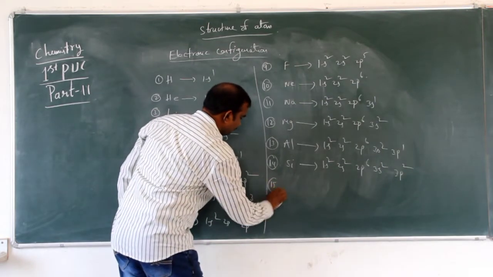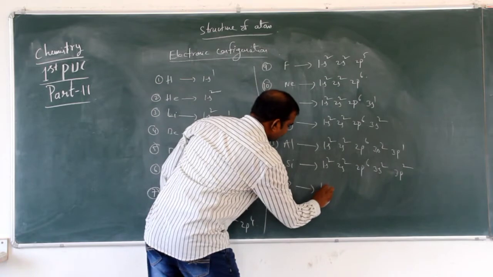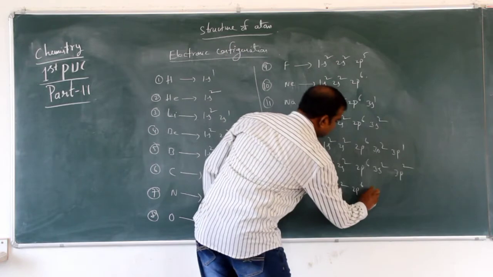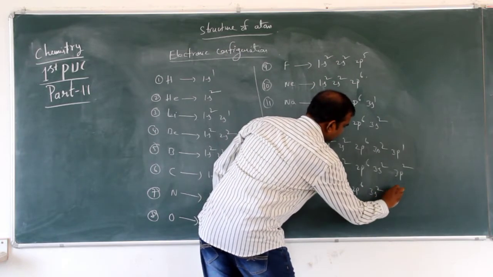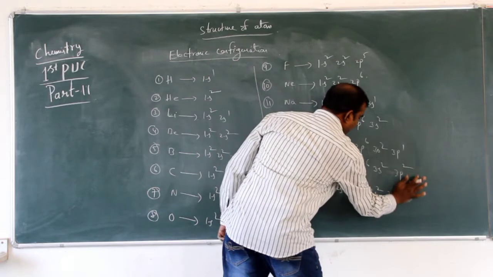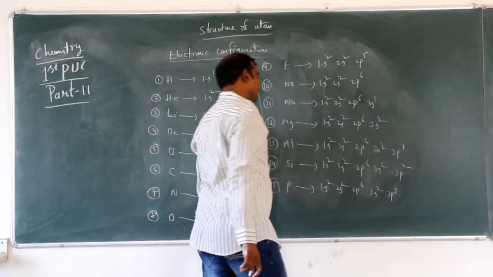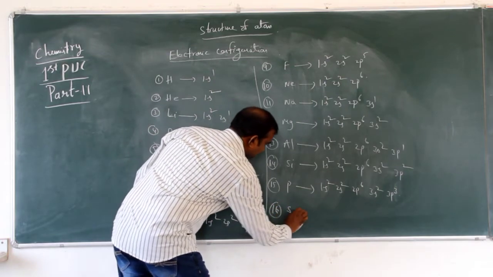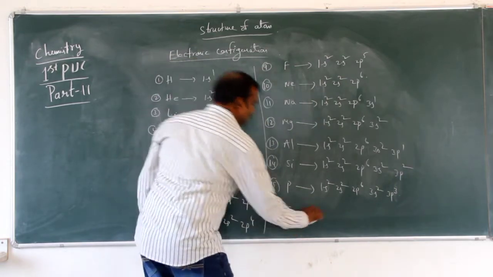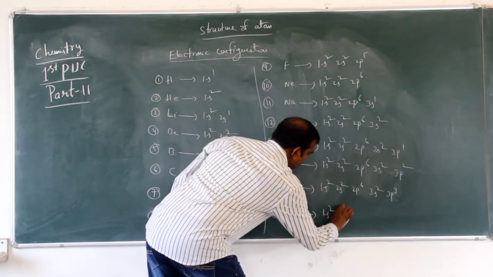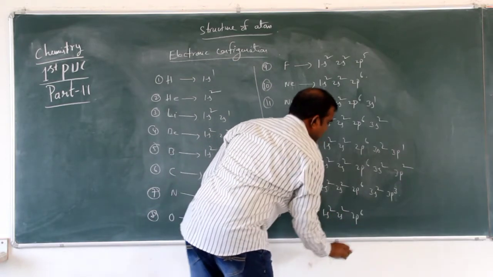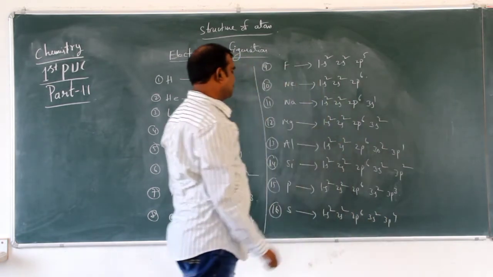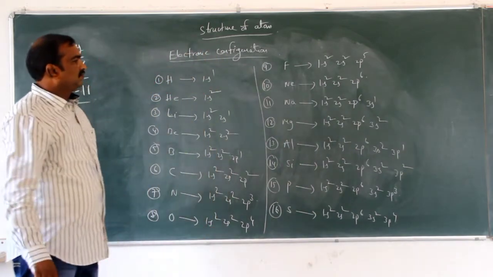Next, phosphorus 15. So 1s2, 2s2, 2p6, 3s2, 3p3. Next, sulfur 16. So 1s2, 2s2, 2p6, 3s2, 3p4.